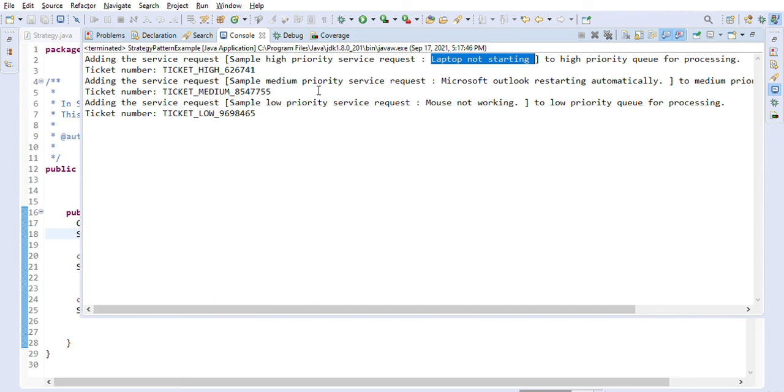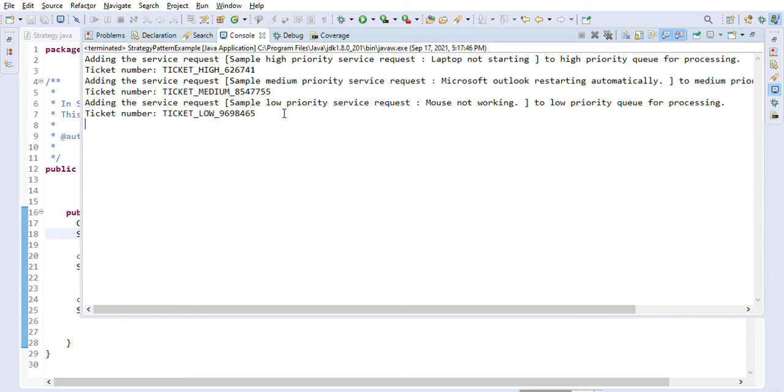Similarly, we have another service request. Let's say that service request is Microsoft Outlook restarting automatically. So there is some issue with your Outlook and it's restarting automatically. So it is kind of medium priority, right? So you want to use the medium priority queue. So we are submitting it into medium priority. It returns the ticket underscore medium underscore random number.